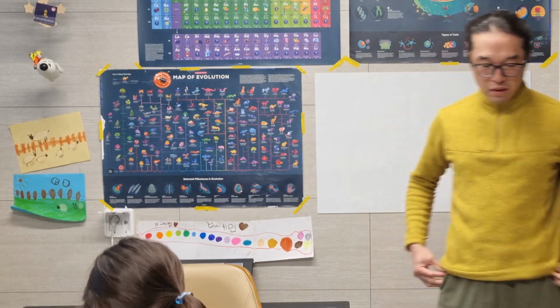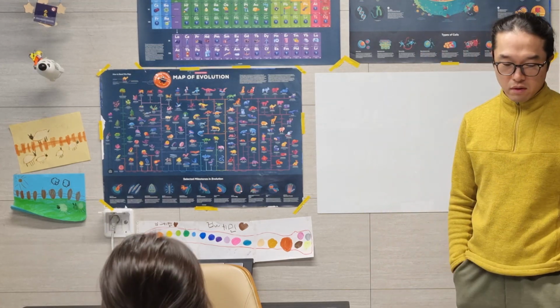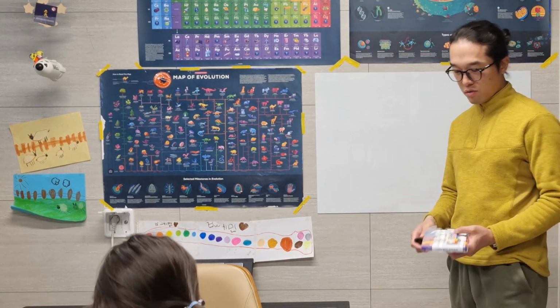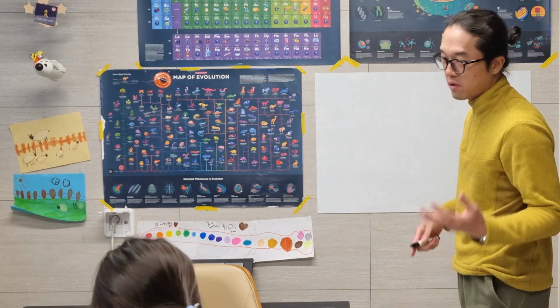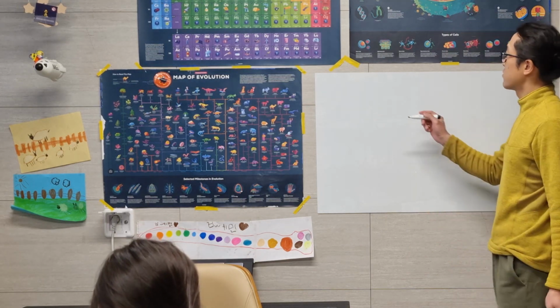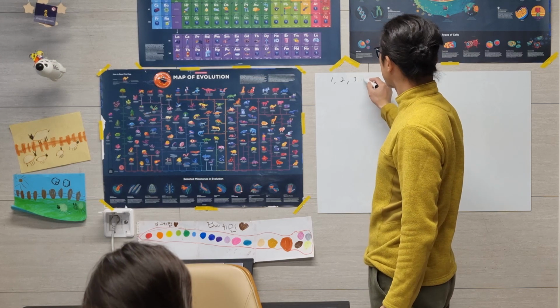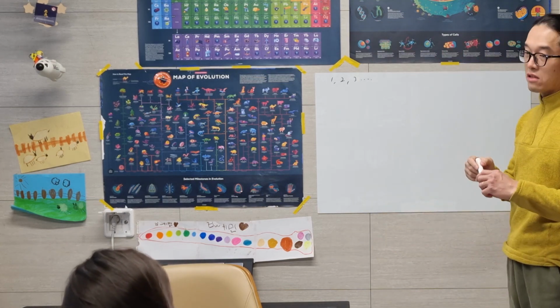Now we are talking about the natural numbers. What's the natural numbers say? You don't know the natural numbers? Natural. 1, 2, 3. These are natural numbers.